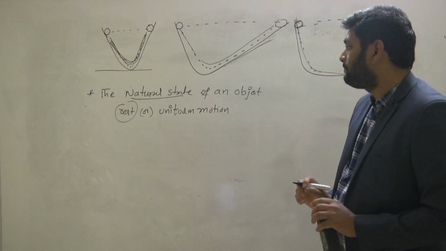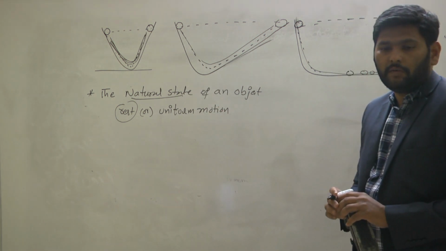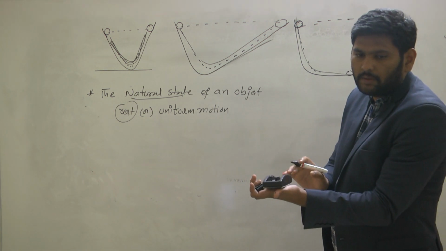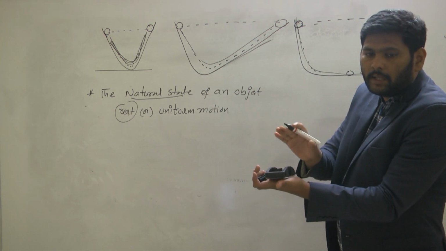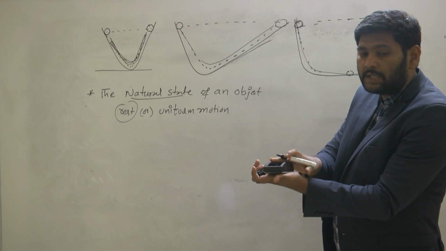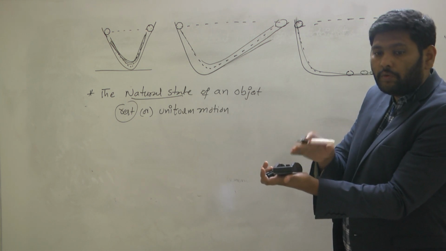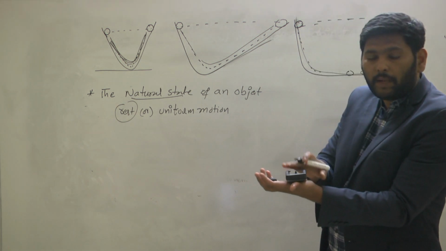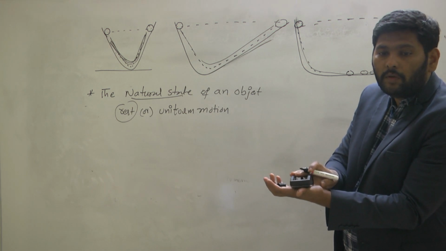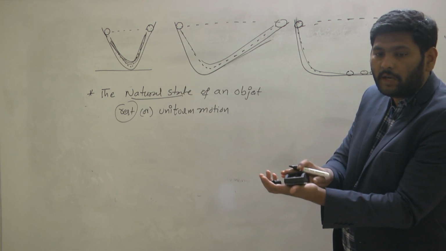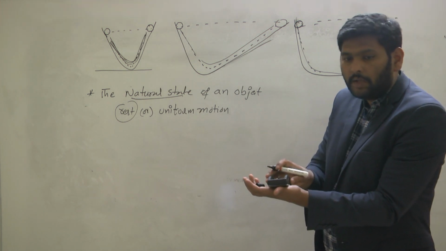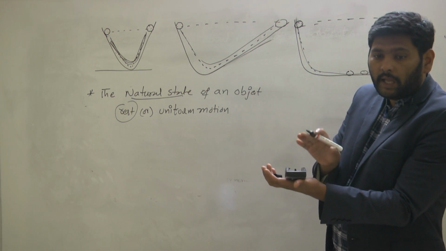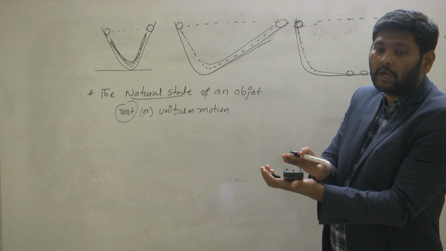Now the thing is, to overcome this natural state, what do we need to apply? If the object is at rest position, for example, this object is at rest position. When the object is at rest, what kind of natural state does it have? A rest natural state. To overcome this, which means to put it into motion, what do we need to apply on this body? We need to apply some external force. Okay, some external agent we need to apply. That external agent is also called force.